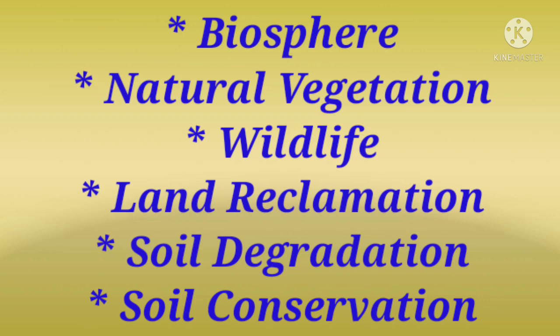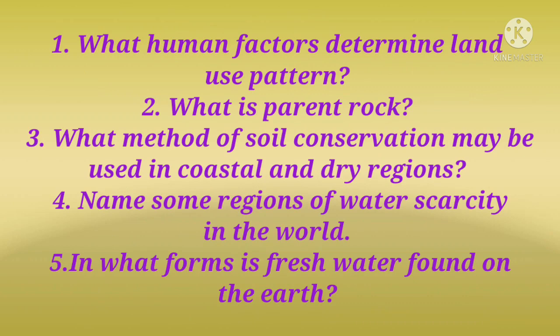Students, now I am going to revise very short answer type questions. What human factors determine land use pattern? Yes, human factors affecting land use pattern are population and technology. The use of land is determined by physical as well as human factors. The physical factors include topography, soil, climate, minerals, and availability of water. Population and technology are human factors, which are also important determinants of land use pattern.